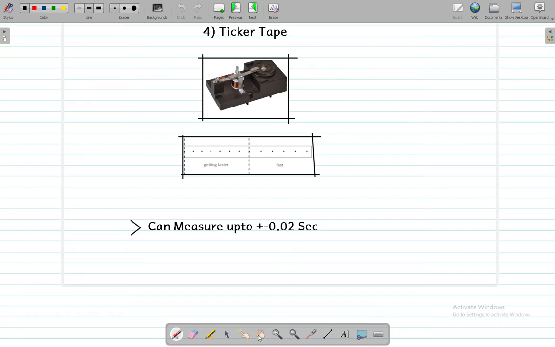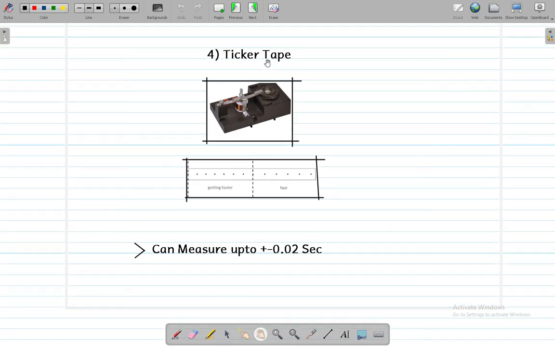The fourth clock we are going to look at is the ticker tape. Now ticker tape is a bit of an old clock which is not that much used, but it is still used in some of the physical experiments. As you can see some of the dots here, it shows that as the distance between the dots is increased, like you can see the distance here is much lesser than this one.